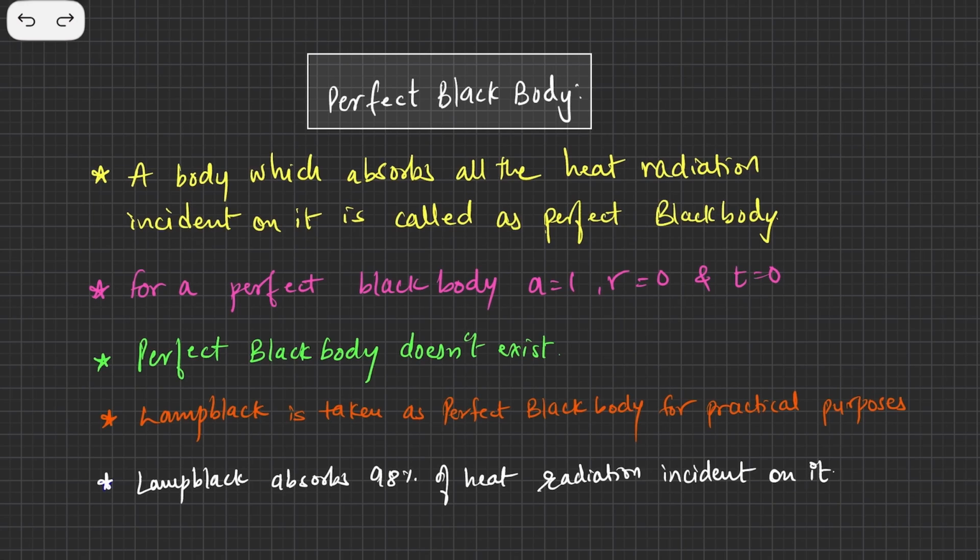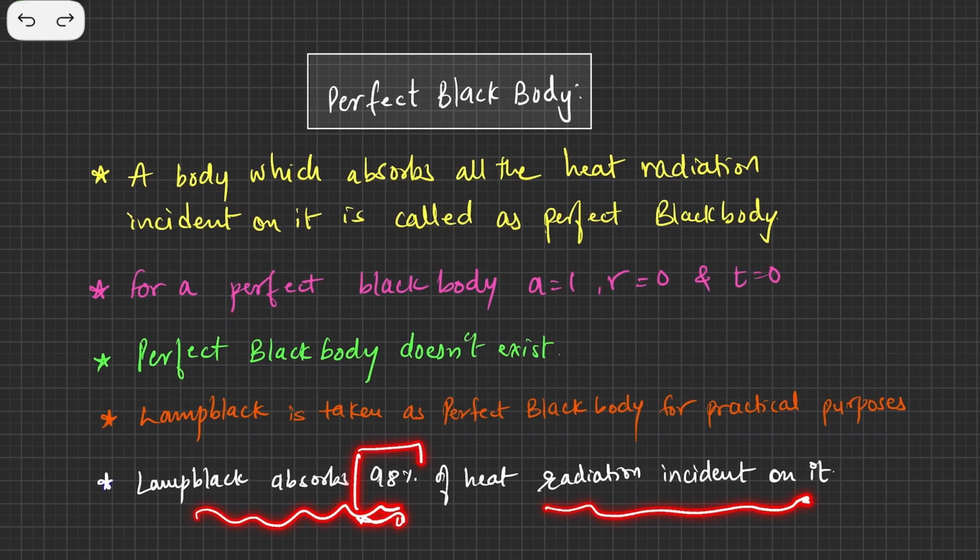The last point is lamp black. Lamp black is basically the black carbon we get after burning something. Lamp black is taken as a perfectly black body for all practical purposes because it absorbs 98% of heat radiation incident on it.